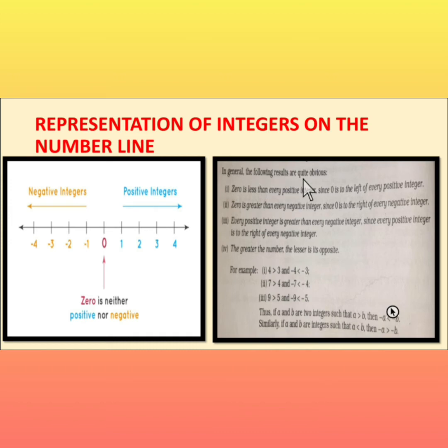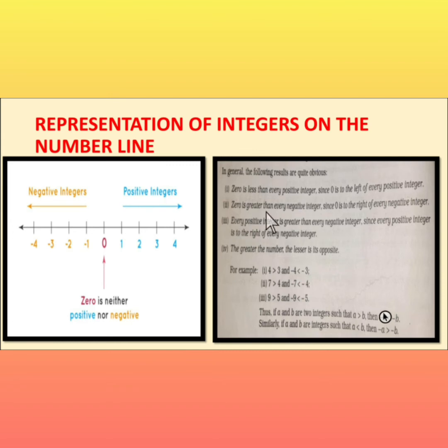In general, the following results are quite obvious. What is the result? 0 is less than every positive integer. The number which is on the right side is greater, and the numbers which are on the left side are less. Because 0 is on the left side of all the positive numbers, 0 is less than every positive integer, since 0 is to the left of every positive integer.